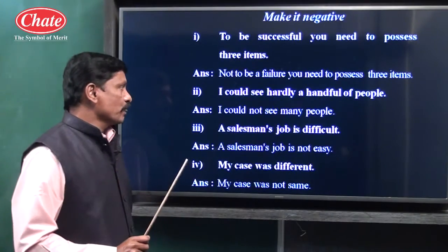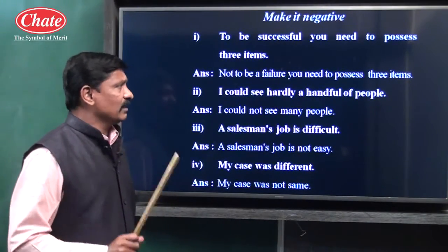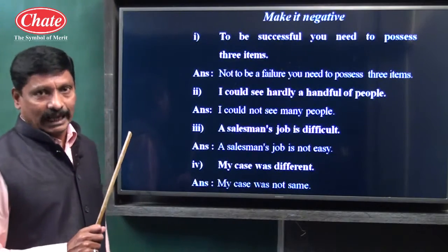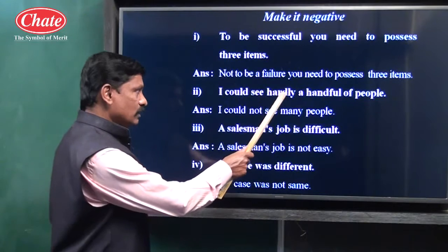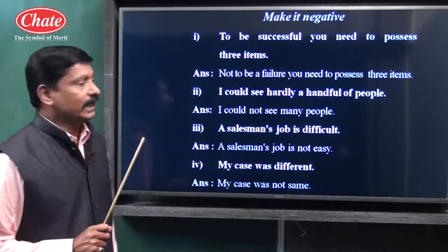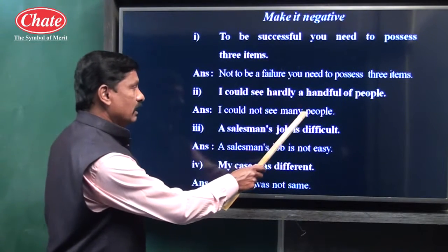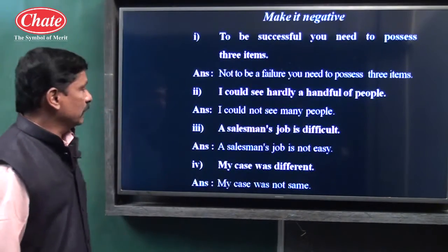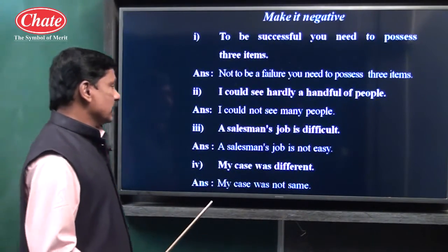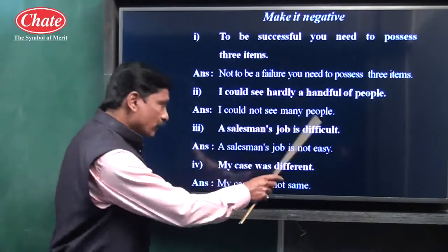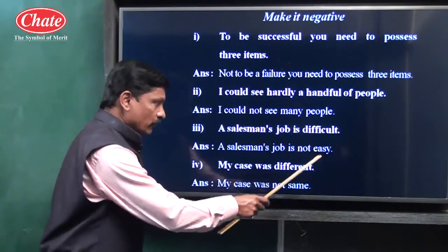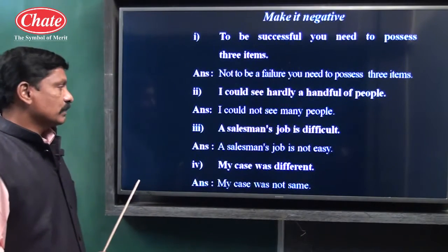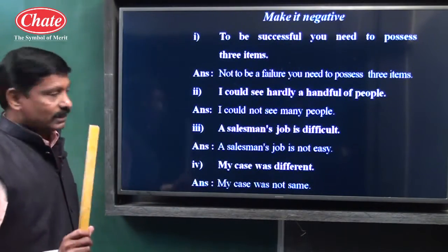Example number two: I could see hardly a handful of people. It's affirmative because this sentence does not contain a negative word. I could not see many people. Same meaning. Next example: a salesman's job was difficult. It's an affirmative sentence, so we have to use the opposite meaning word. Difficult, easy. A salesman's job is not easy.